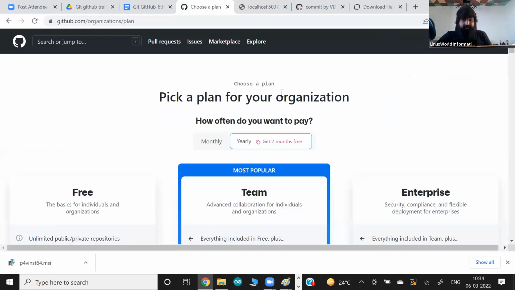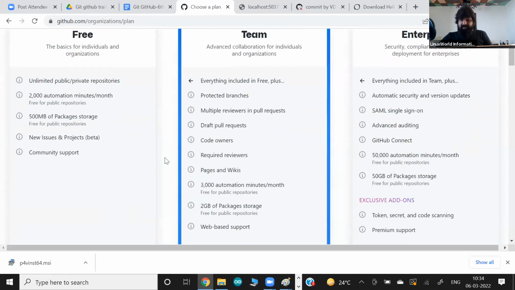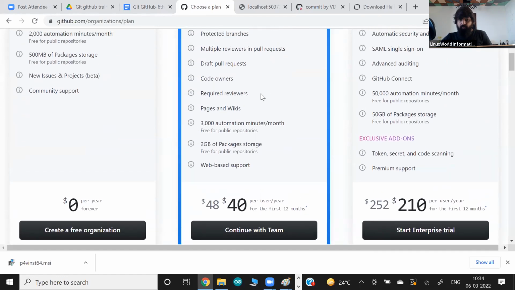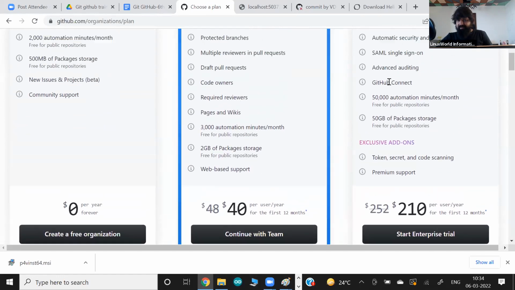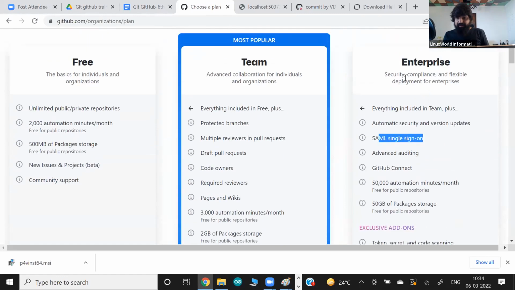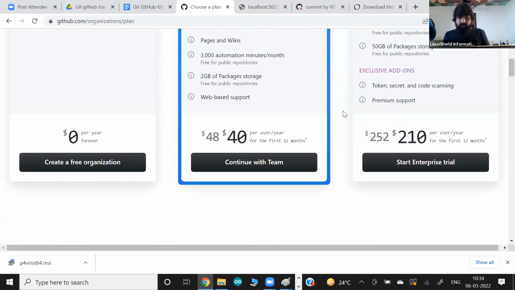Okay. And you have to pick the plan, what plan you want to pick. Every plan has different things, multiple spaces they give you, some automation tools they give you, and some more things, right? Access, advanced auditing, you can do SAML connectivity, you can integrate with LDAP systems or SSO solutions. But there's no meaning to go for enterprise right now. They charge you this much per month, right? So there's no meaning for this.